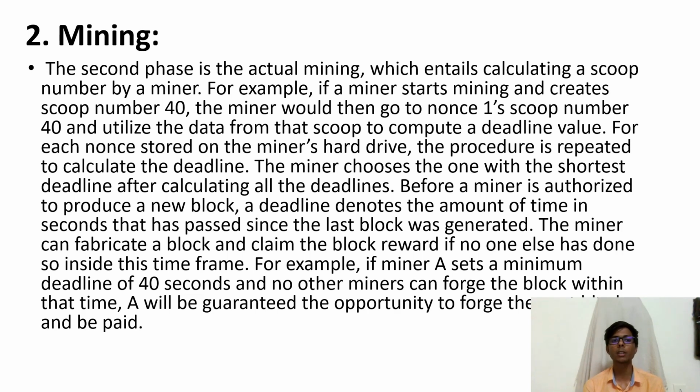Now, before a miner is authorized to produce a new block, a deadline denotes the amount of time in seconds that has to pass since the last block was generated. The miner can forge a block and claim the block reward if no one else has done so inside the time frame that he provided. For example, if miner A sets a minimum deadline of 40 seconds and no other miner can forge the block within that time, A will be guaranteed the opportunity to forge the new block and be paid.